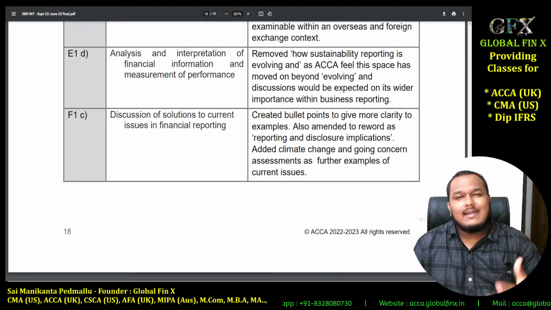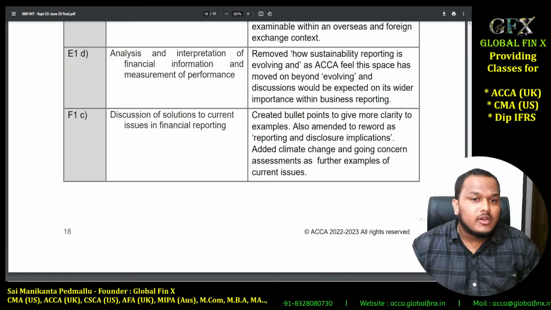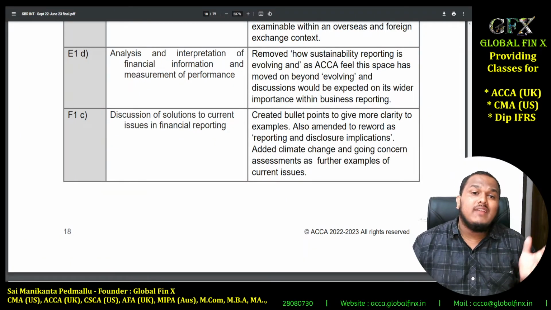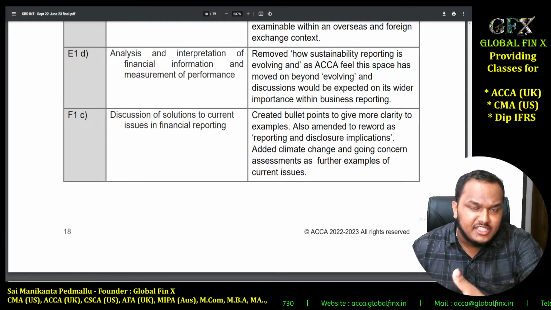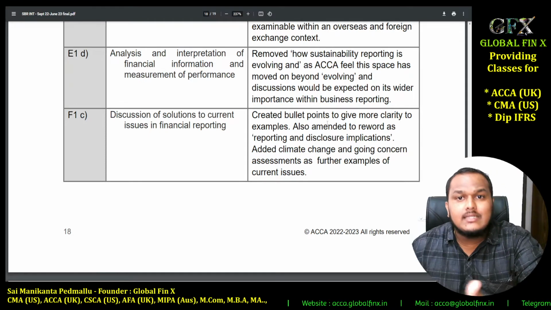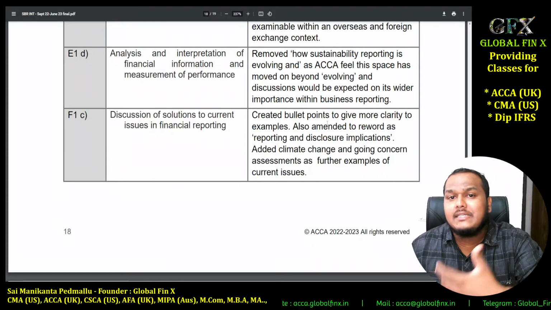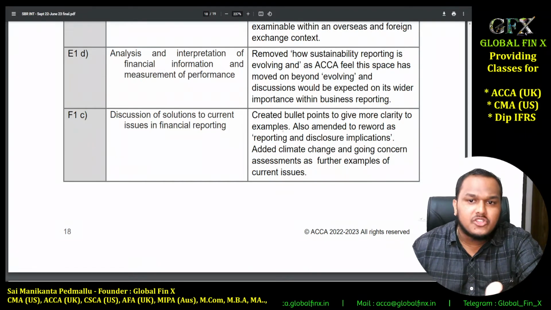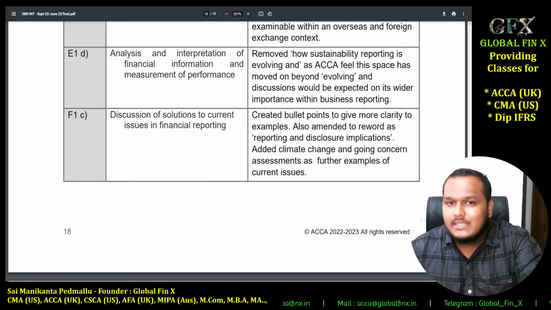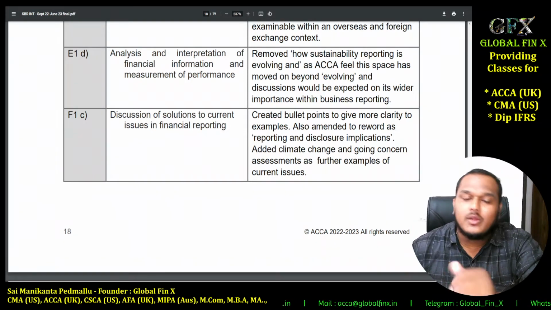So these are all already discussed in our lectures. My students already know for a fact that we went to the GRI website, the Global Reporting Initiative website, and looked at sustainability reports and integrated reports, the templates, the formats and the contents. Everything we have seen live in our lectures. So beyond what is required, we have already covered it in our lectures, don't worry about it.